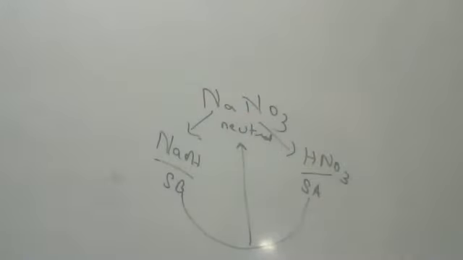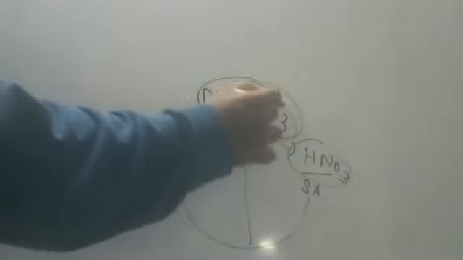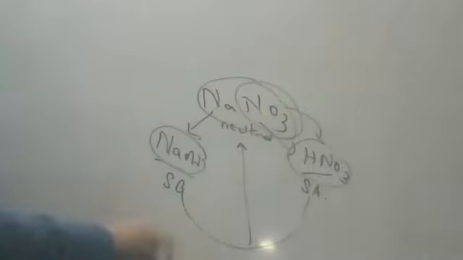Neutral salt. Simple. Like this, you should be in a position to assess whether it is an acidic salt, basic salt, or neutral salt, children. Okay, so sodium nitrate is coming from which base? NaOH. Which acid? HNO3. How will you come to know? NO3 is present in nitric acid. You should be in a position to assess. Okay, so nitric acid.